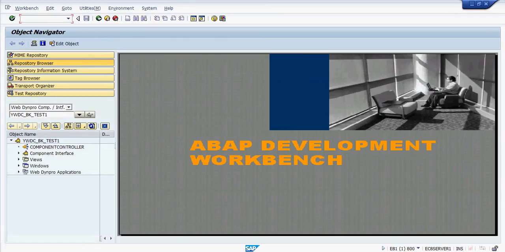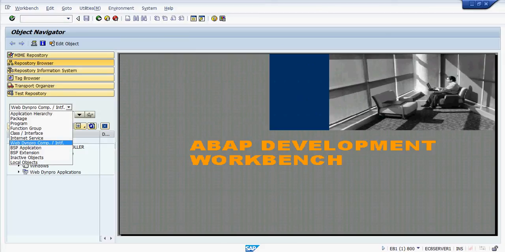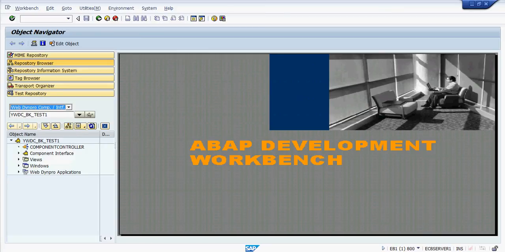So this is the SE80 transaction code. We can see the drop down here. Select the WebDynpro component or interface from the drop down. Now here enter some component name. Okay, now I entered ywdc_bk_training.